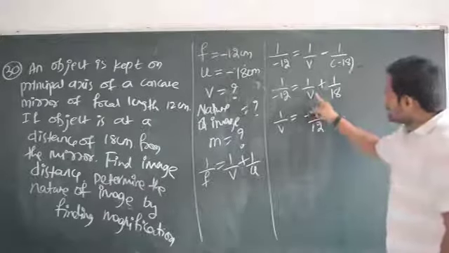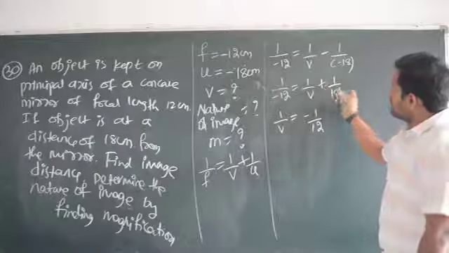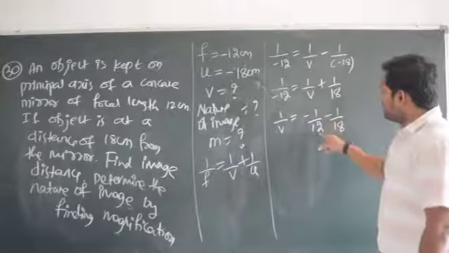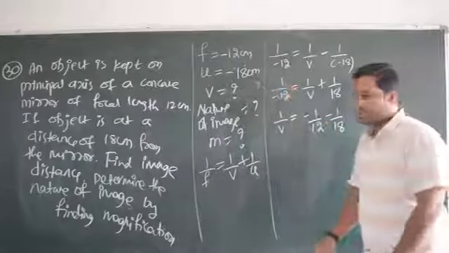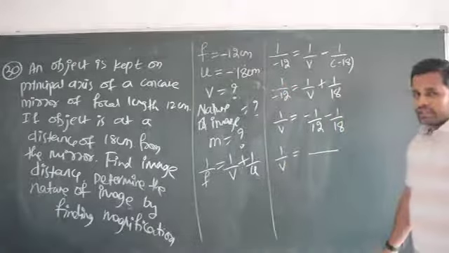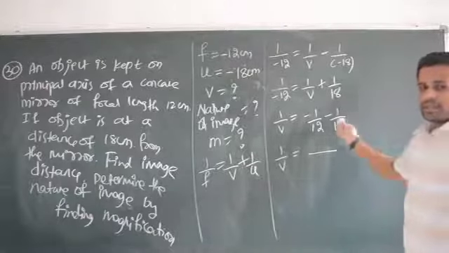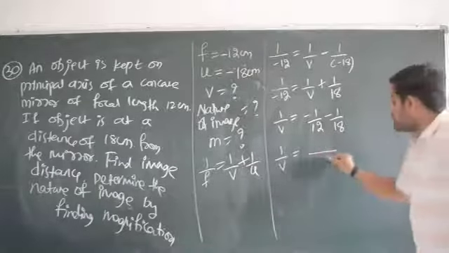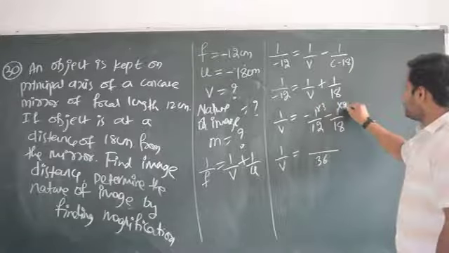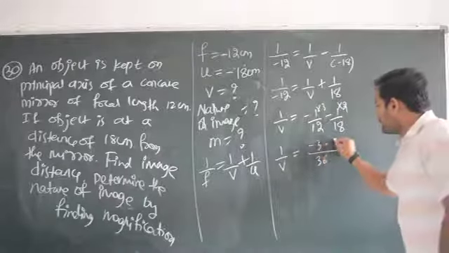Next, 1 by V is equal to minus 1 by 12. 1 by V, let us keep it here. Let us send this plus 1 by 18 that side. So minus 1 by 12, minus 1 by 18. Minus 1 by 12 or 1 by minus 12, both are same. Now what will be the LCM, tell me? 36, right? 18 2s are 36. In 12 also, 12 3s are 36. So 36. So 12 3s are, then 18 2s are. So minus 3, minus 2.